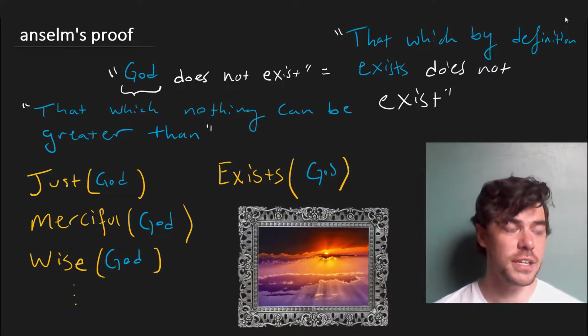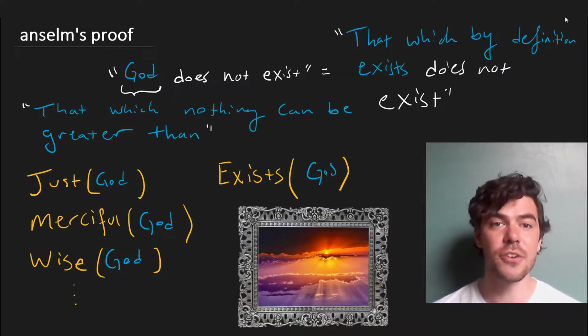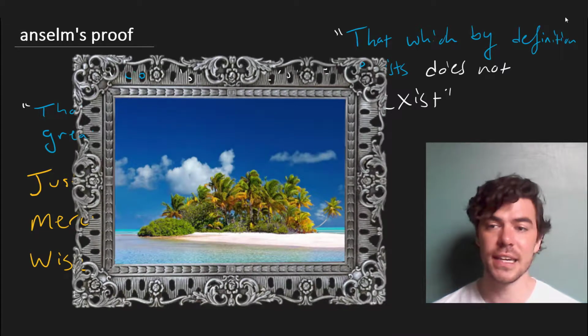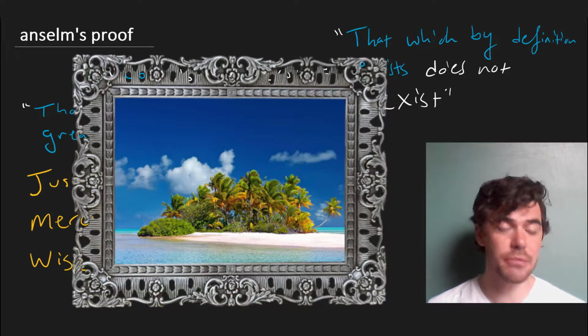And actually one of the earliest and most significant objections to this came from a monk named Gaunilo, who pointed out that it could be used to prove the existence of all kinds of other things that are the greatest possible thing. For instance, the perfect island in Gaunilo's example. If we say that the perfect island is that island which no island can be greater than, it seems like it'll have to include existence among its attributes as well. So Gaunilo, again a monk, completely rejected this proof.